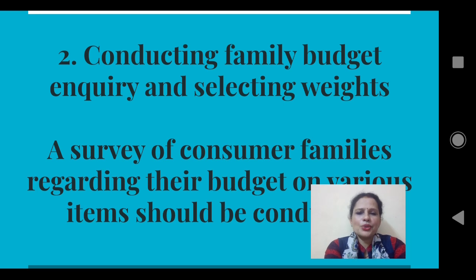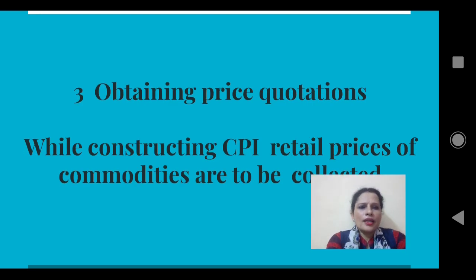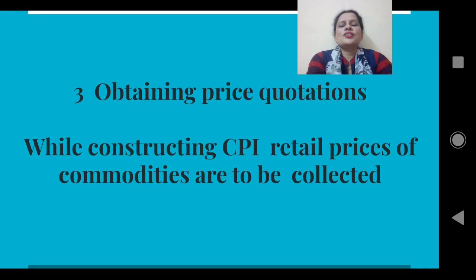So we have to prepare a questionnaire. Then you have to collect data on the prices of these commodities, then the quality and quantity of these commodities. Now next, obtaining price quotations. While constructing consumer price index number, only retail prices are considered. We are not considering wholesale prices. We are considering the prices of the commodities which are sold in retail shops.